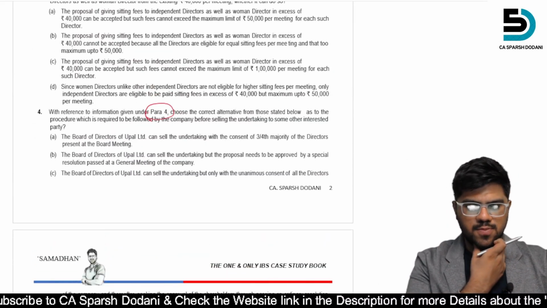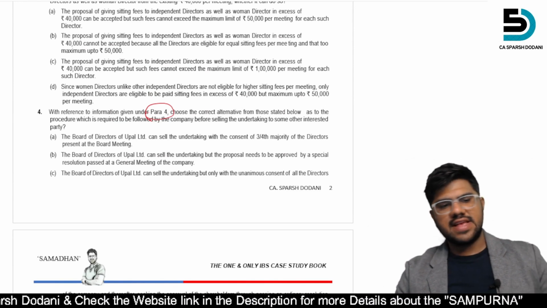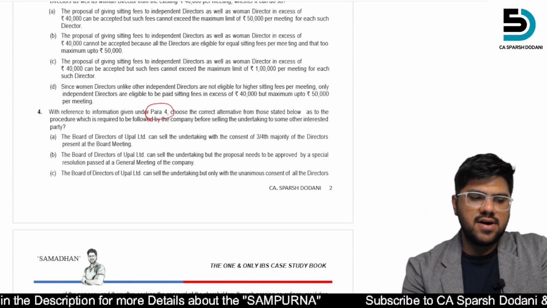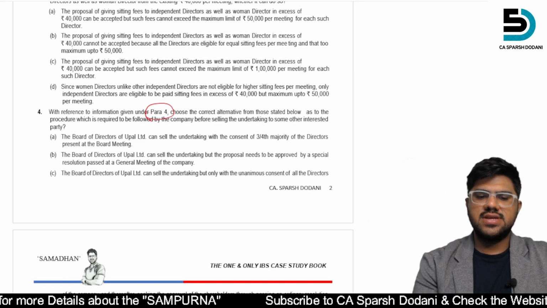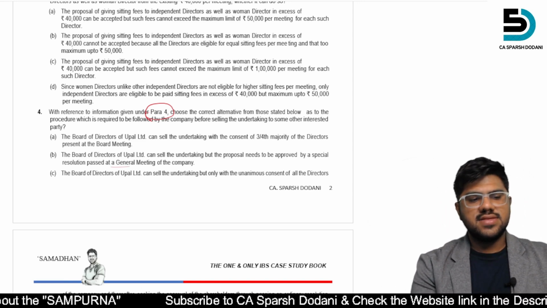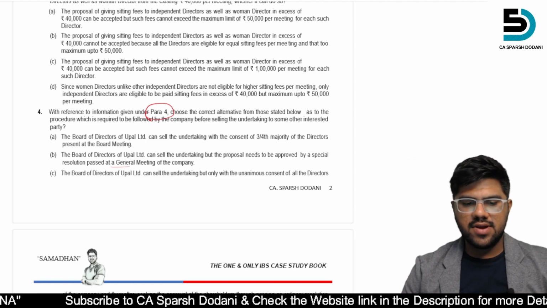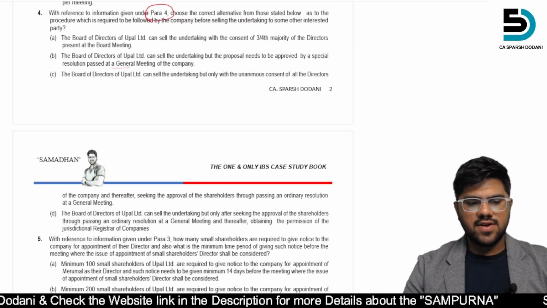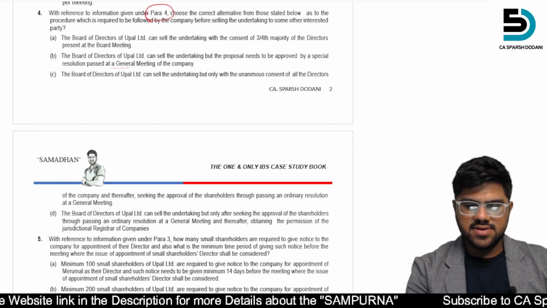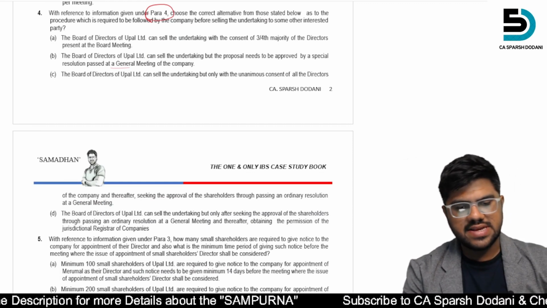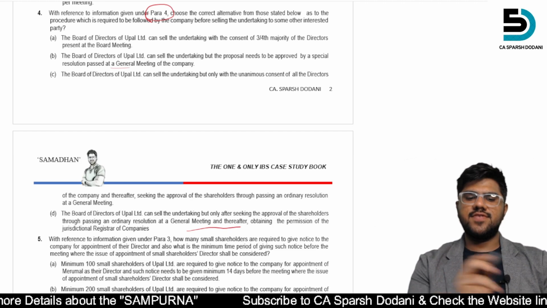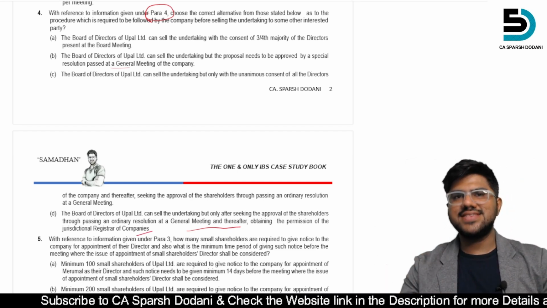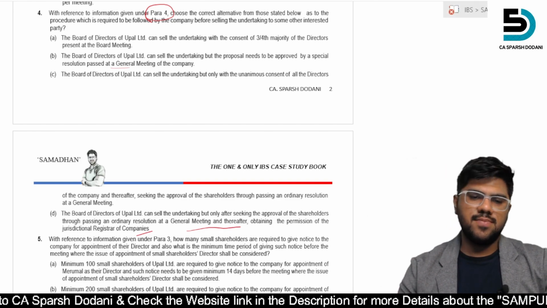Then let's look at the options. The board of directors can sell the undertaking with 3/4 majority of directors. The board of directors can sell the undertaking, but the proposal needs to be approved by SR. The board of directors can sell the undertaking only with unanimous consent. Or the board of directors can sell the undertaking, but after taking the approval of shareholders by passing OR in the GM after obtaining the permission of the jurisdictional ROC. So these are the questions. Now let's jump on to the part which has the director's power.